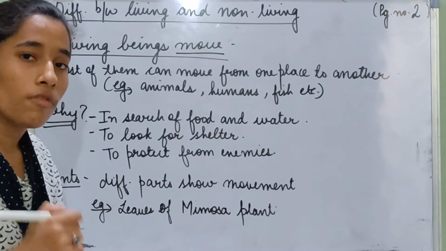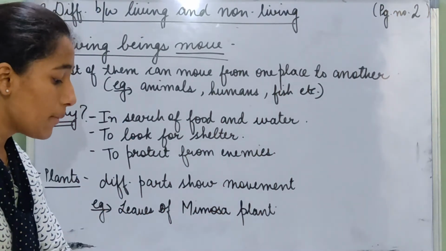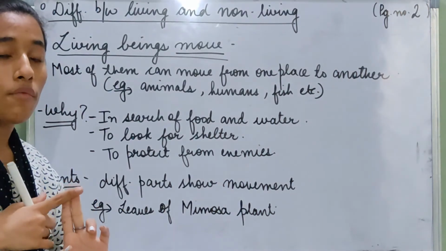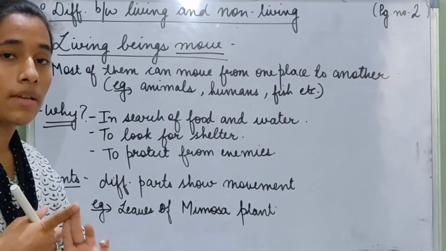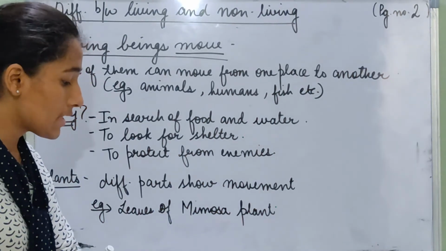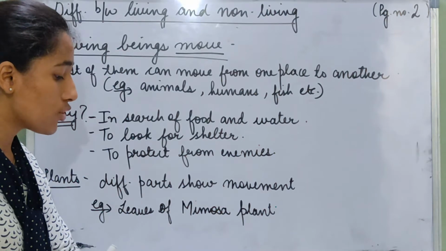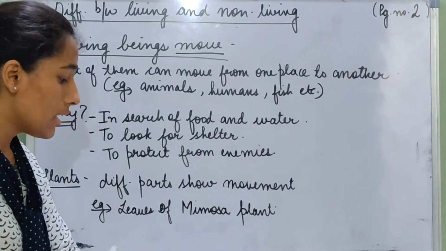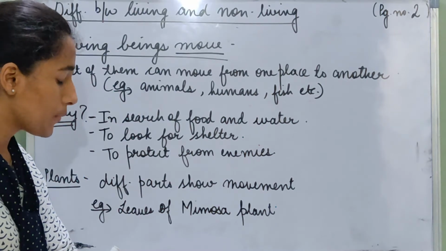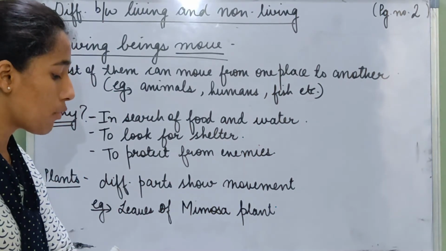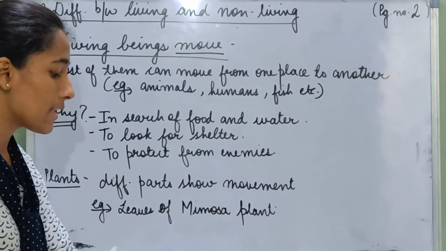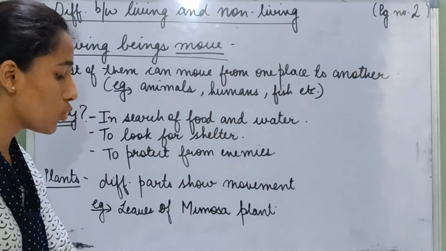But why do living beings move? They move in search of food and water. They move to look for shelter, and they even sometimes move to protect themselves from their enemies. For example, a deer runs to protect itself from a tiger. Animals such as leopards and buffaloes move with the help of their legs. Birds and insects fly with the help of their wings. Fish swim with the help of their fins and tails, and snakes crawl from one place to another.